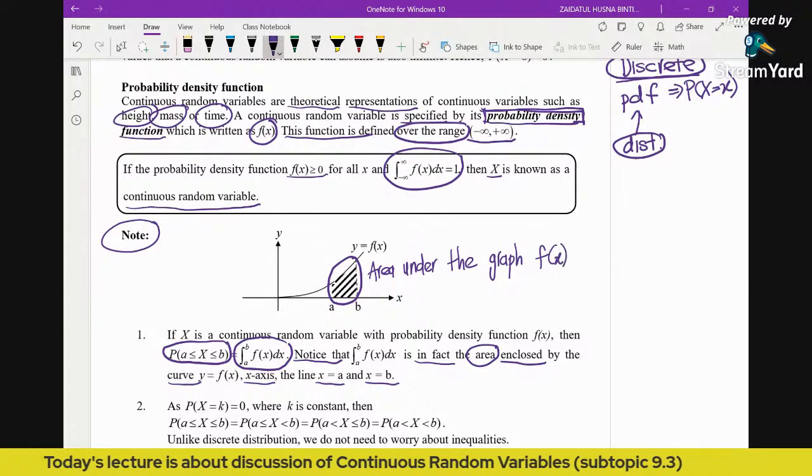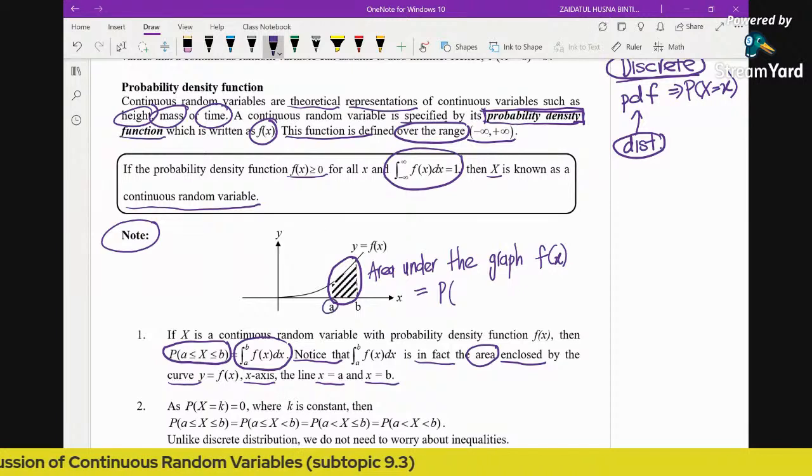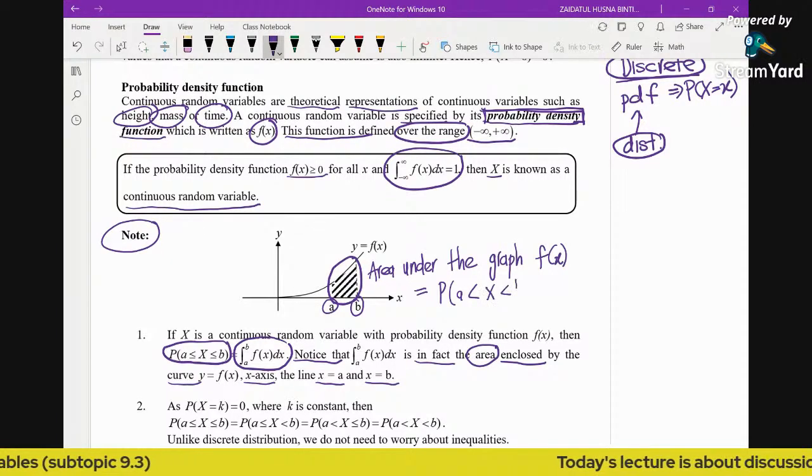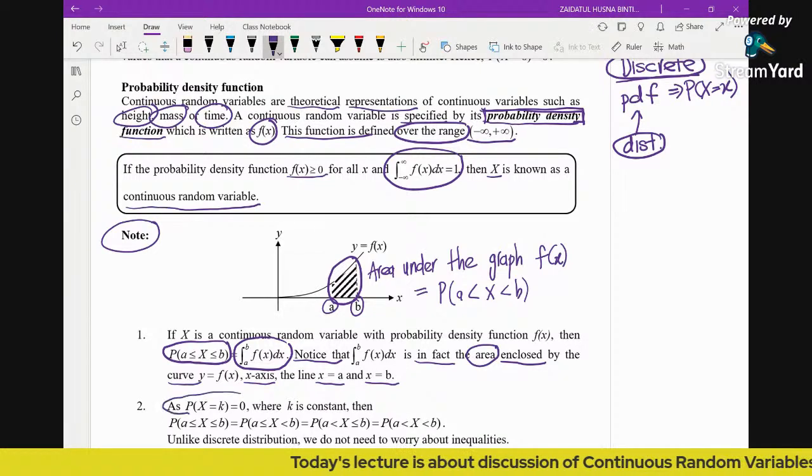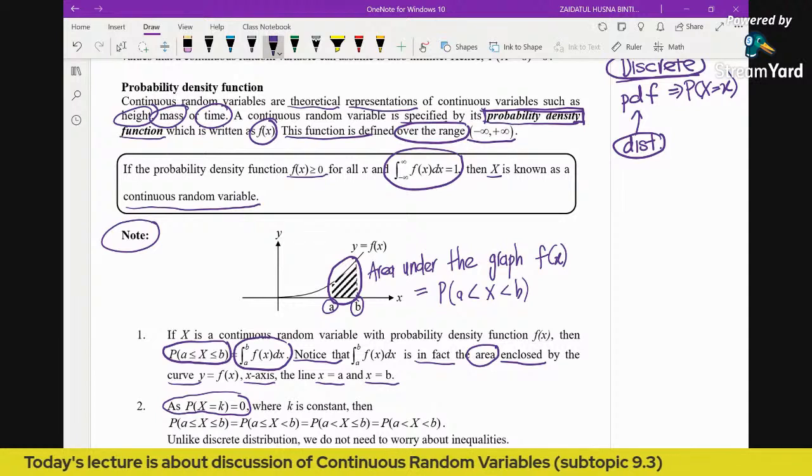And this is also equal to the probability of x from A to B. You see here, the probability that x equals k is 0, so in this case,